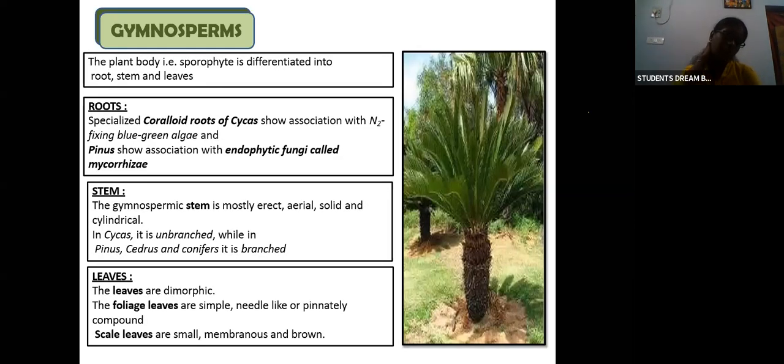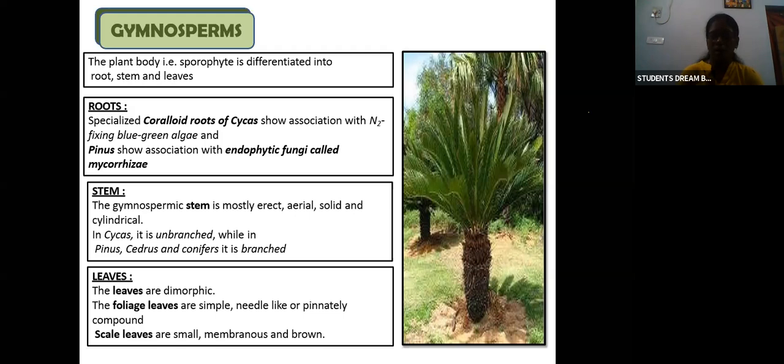Now moving on to the plant body. The plant body, that is the sporophyte, is differentiated into root, stem and leaves. We can differentiate gymnosperms separately. So how will the roots be? The specialized coralloid roots of Cycas show association with nitrogen fixing blue green algae, and Pinus shows association with endophytic fungi called mycorrhiza.